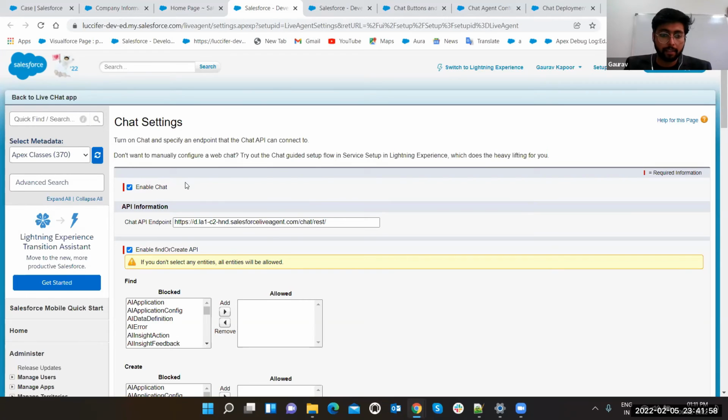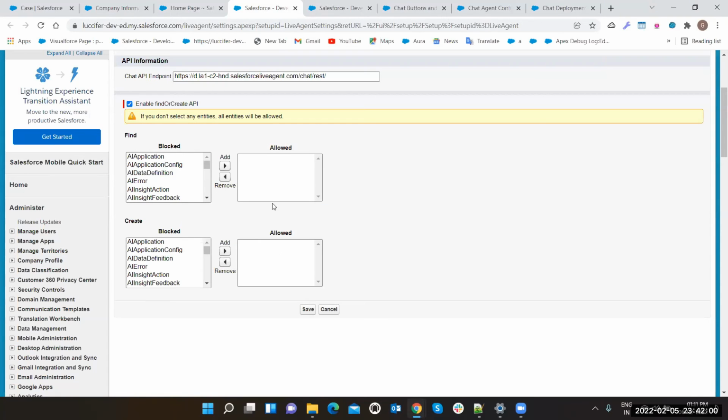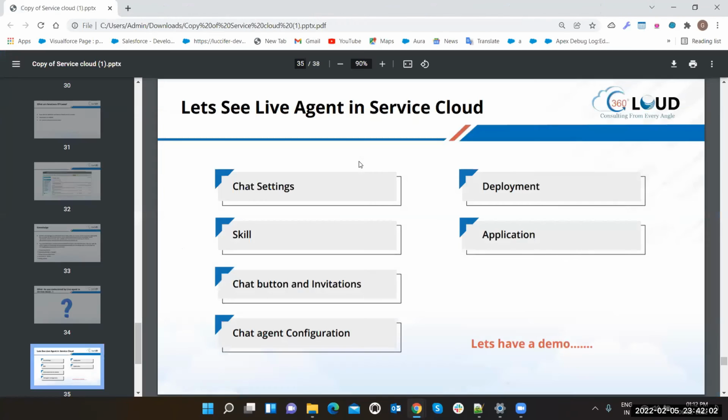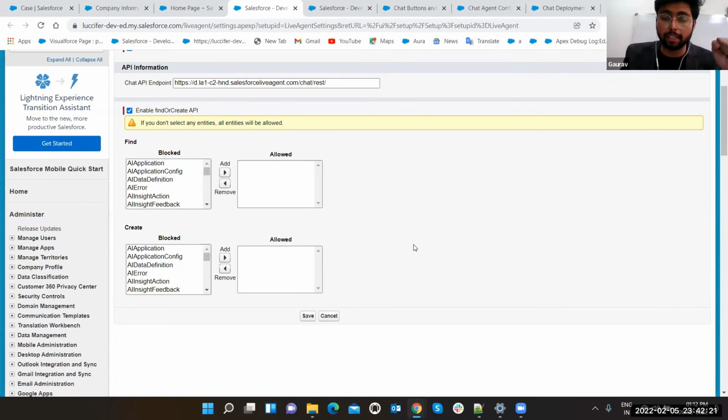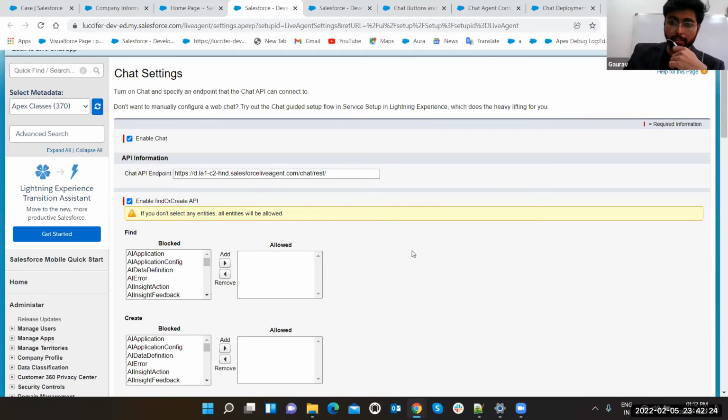Mr. Gaurav, sir, can we enable that Lightning page? Because the old version cannot catch up with our system. Sorry, can you please repeat? Your voice was low. No, that Lightning Experience page is not enabled. Can we switch that? Because the same settings will not appear, normally we use the Lightning page. So that's what I told you. That is the limitation, that this live chat is not available in Lightning view.